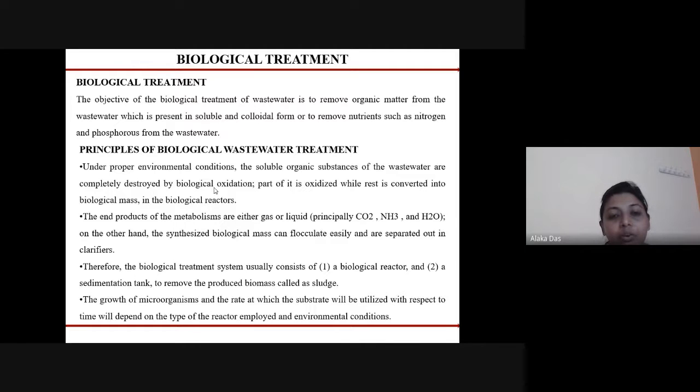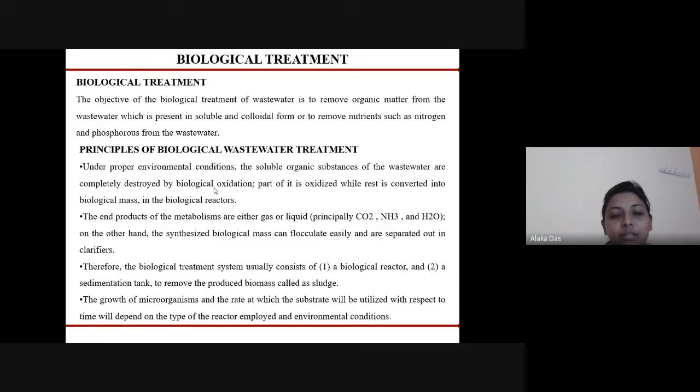The end products of the metabolism are either gas or liquid. Principally, it is carbon dioxide, ammonia, and water. On the other hand, the synthesized biological mass can flocculate easily and is separated out in the clarifiers.